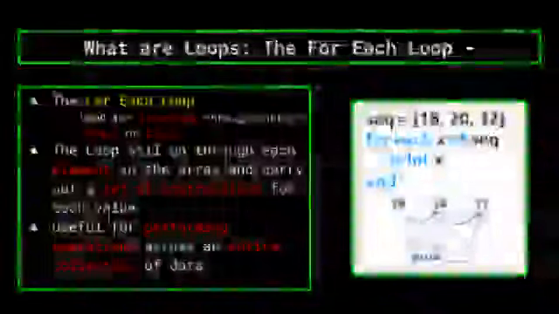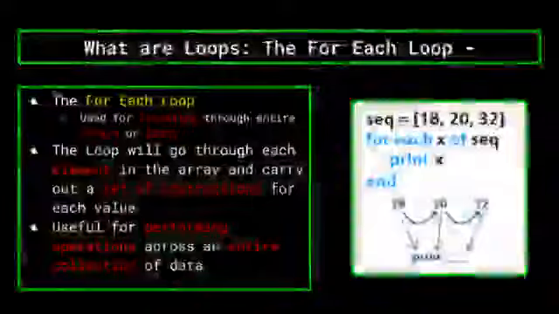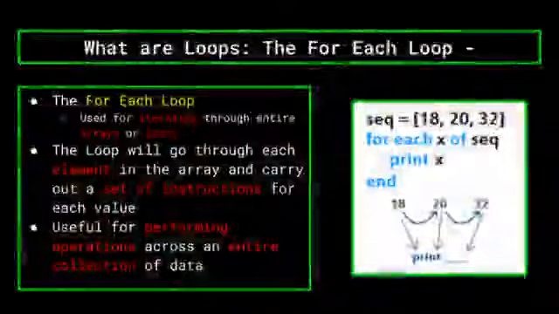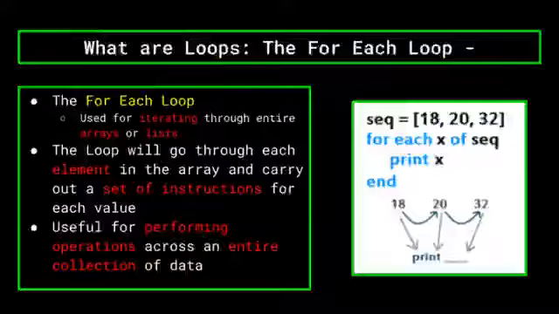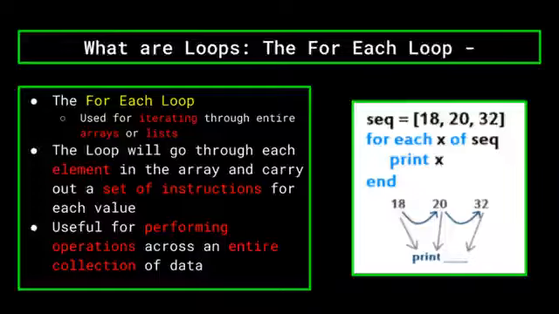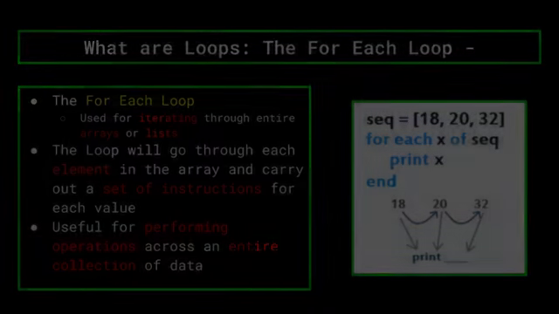Python is used for iterating through arrays or lists. Essentially, the loop will go through each element in the array and carry out some set of instructions for each value. If you would like to read all of the elements in an array and compare them to some value or perform some operation on them, a for each loop is extremely useful. So for example, we could have a for each loop which iterated across an array and simply printed out the value of each array location.